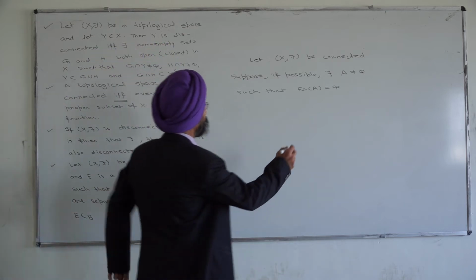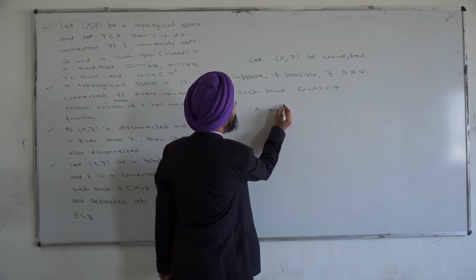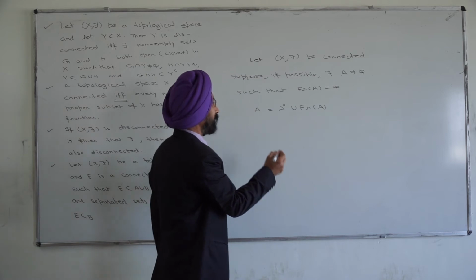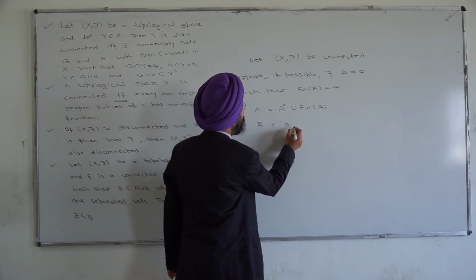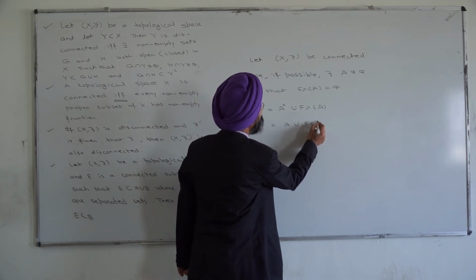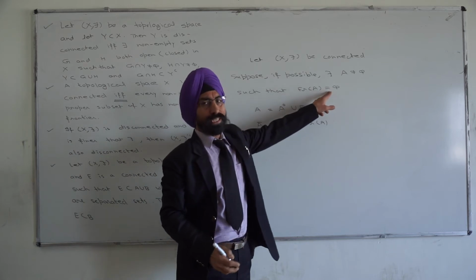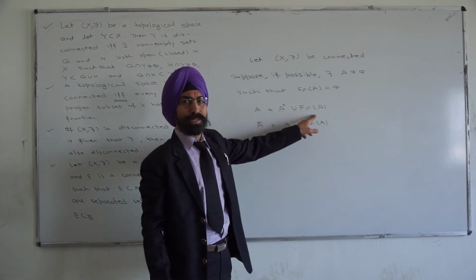Now look at what about A? A is A interior union frontier of A. What about A bar, the closure of A? It is A union frontier of A. Now the frontier of A is phi, so A is equal to A interior union empty set.